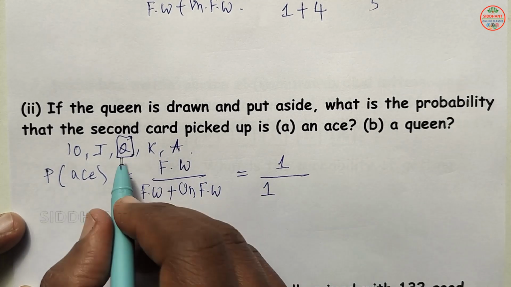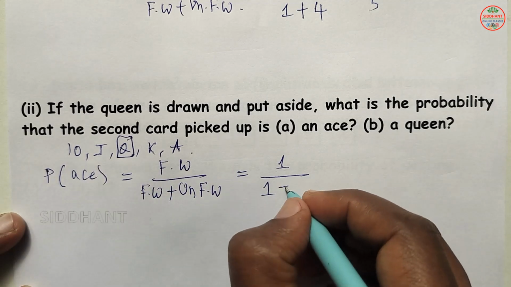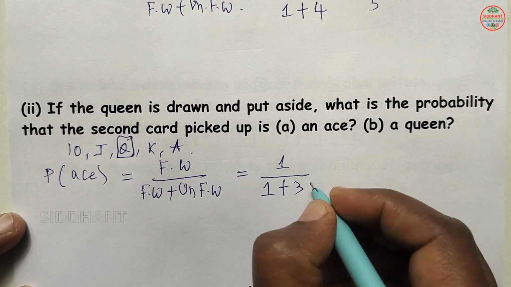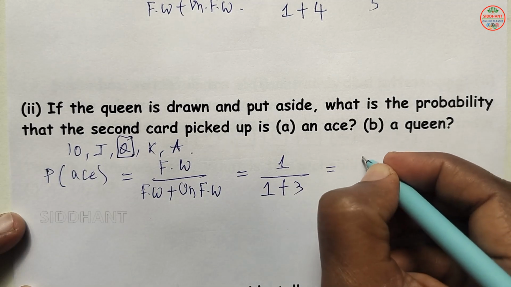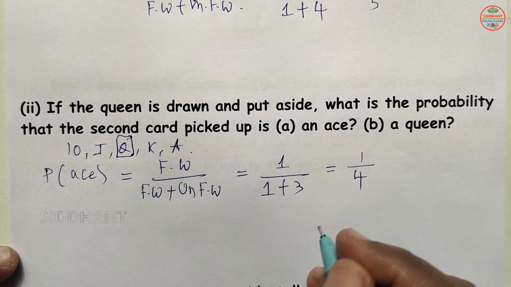Unfavorable ways, how many are there? Here the Queen is not there, so 1, 2, 3, total 3 are there. So that will be 1 by 1 plus 3, which is 4.